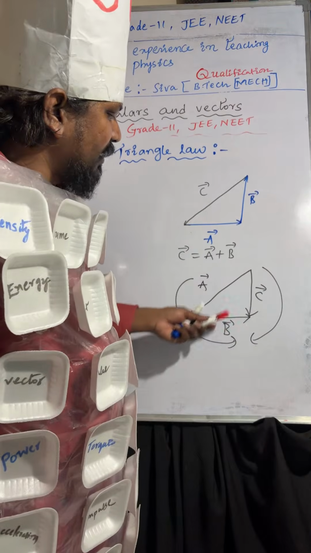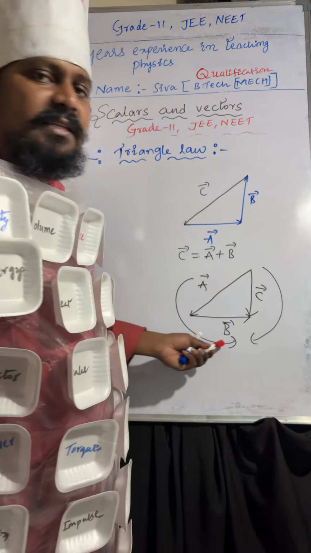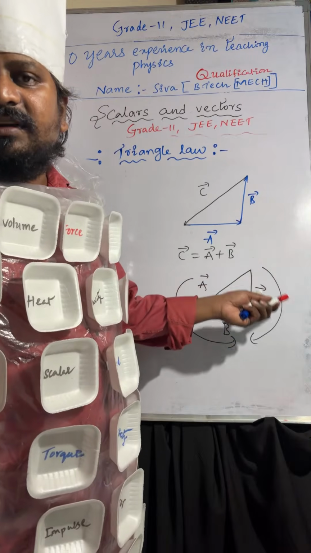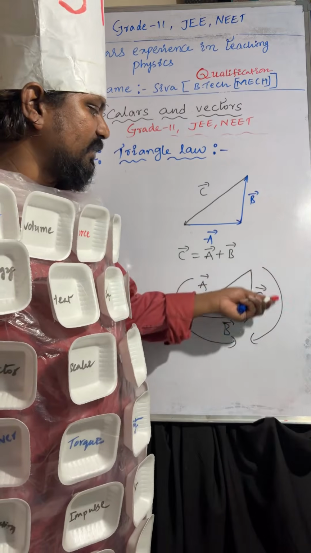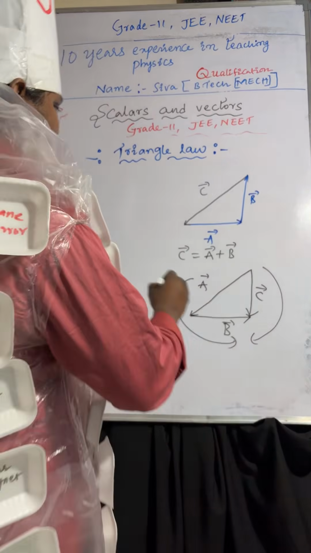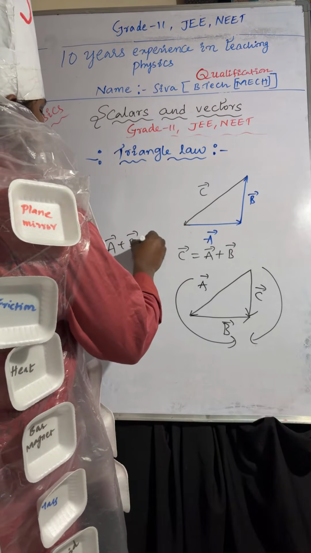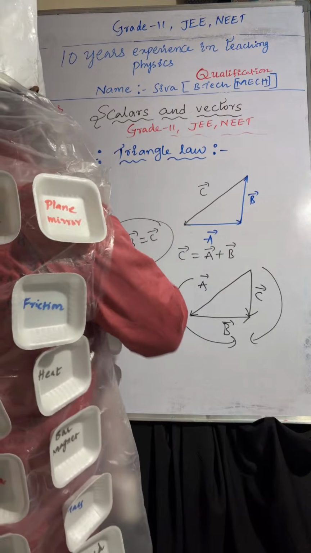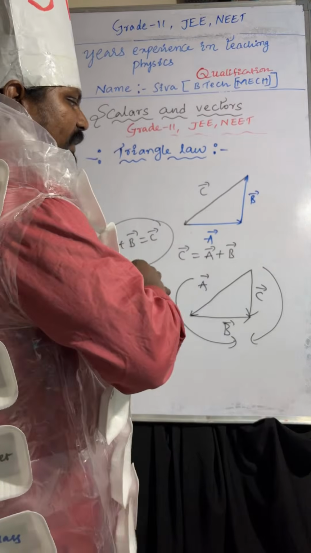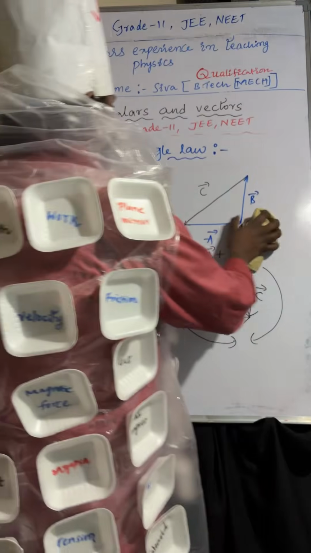So A bar and B bar are acting in the same direction, but the resultant will be acting in the opposite direction. That is C bar. So then we can say A bar plus B bar equal to C bar. Understood?